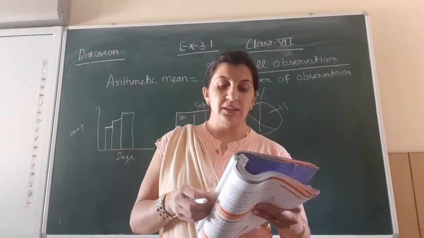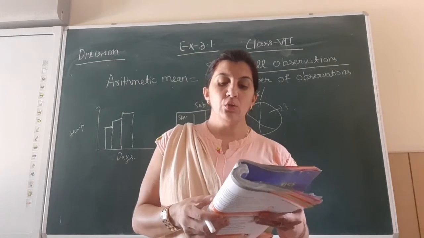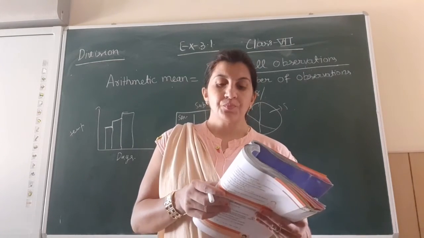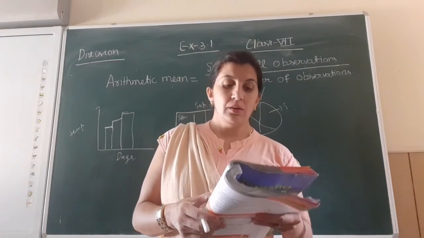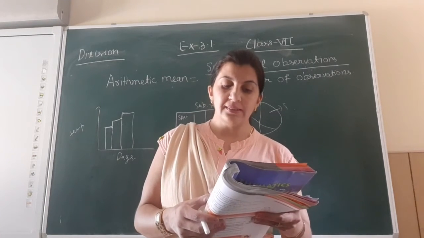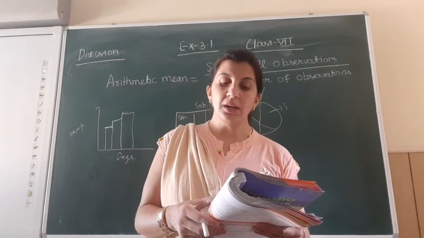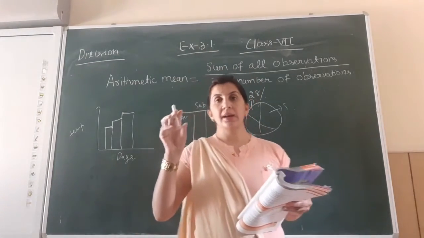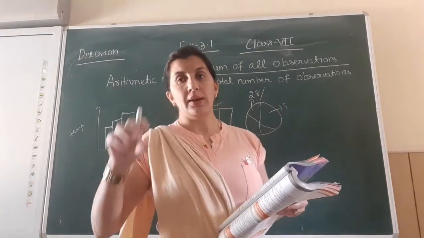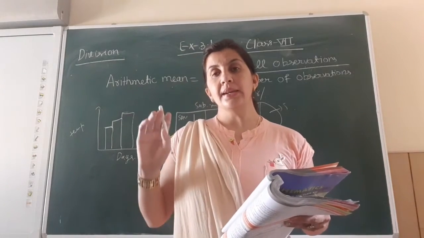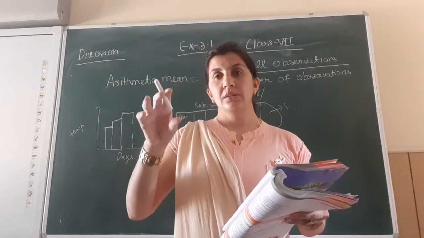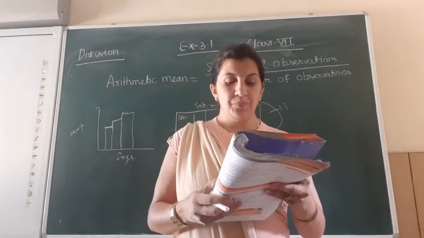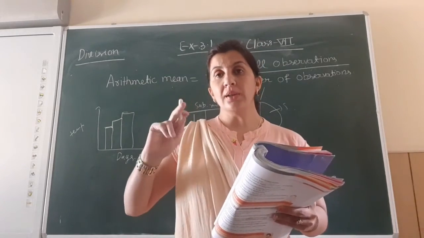Now by average we understand that we usually study for 5 hours. On some days we may study for fewer hours, or on other days for longer hours. So average is just the idea that I study for 5 hours. It can be less on any day and more on another. So average is just a rough idea of the thing. Now we come to the topic arithmetic mean.